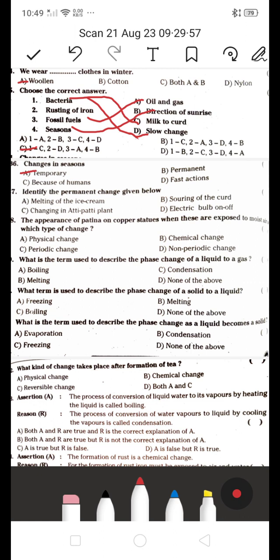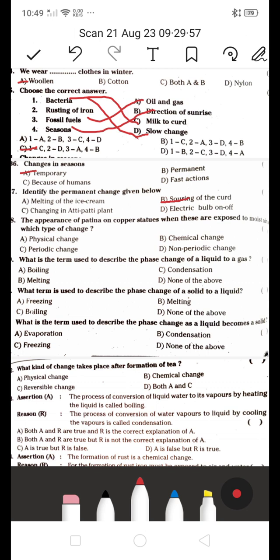Identify the permanent change given below. Is it melting of ice cream, or souring of the curd, or changing in adipati plant, or electric bulb on off? మనకి పర్మనెంట్ చేంజ్ అయినది ఏంటంటే souring of curd. ఒకసారి souring of curd అయిన తర్వాత మళ్ళీ we cannot get back. So it's a permanent change.